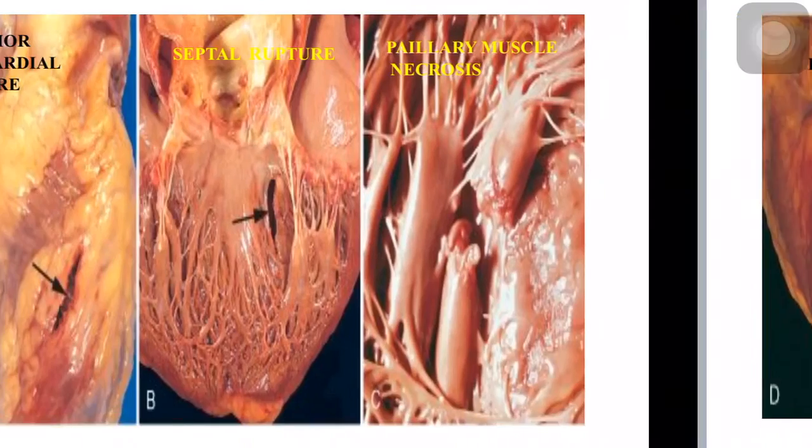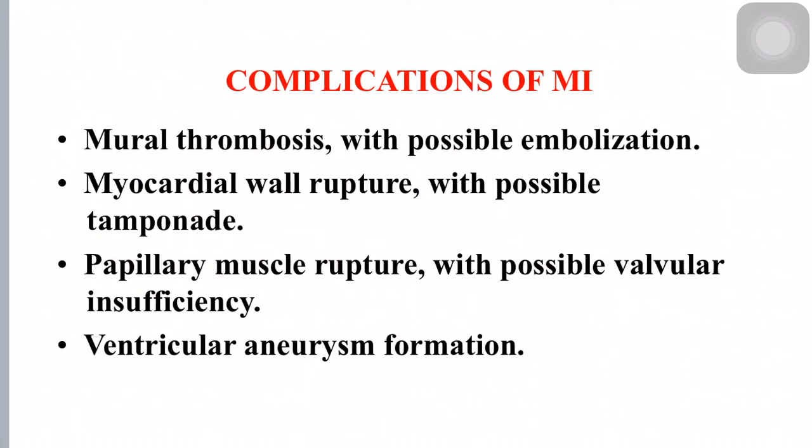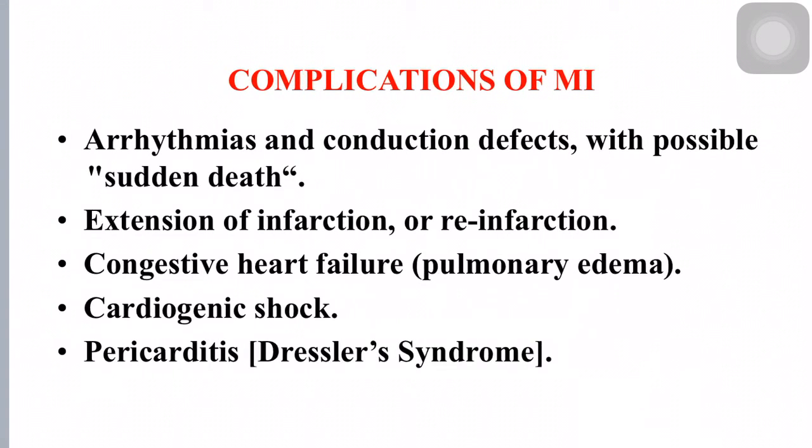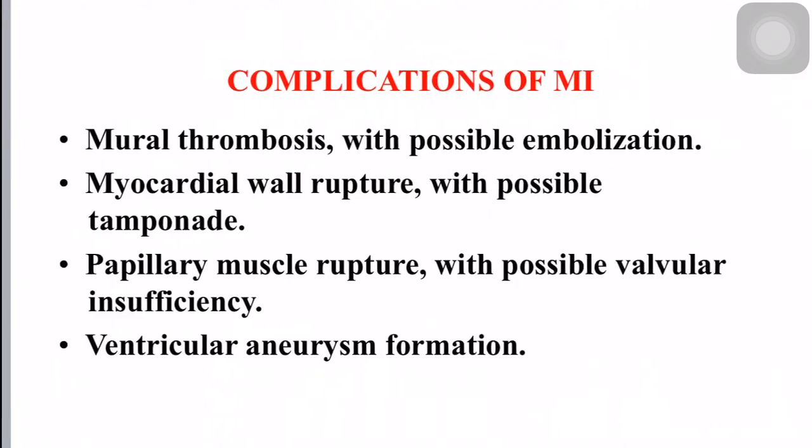And a few complications, which are mural thrombosis, myocardial wall rupture, papillary muscle rupture, ventricular aneurysm formation, arrhythmias and conduction defects, extension of infarction and cardiogenic shock, and finally pericarditis, also called Dressler syndrome, can occur after myocardial infarction.